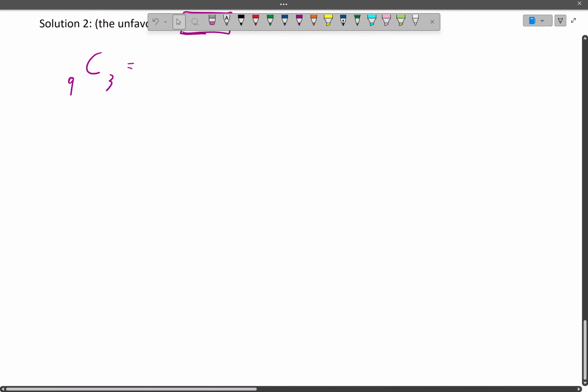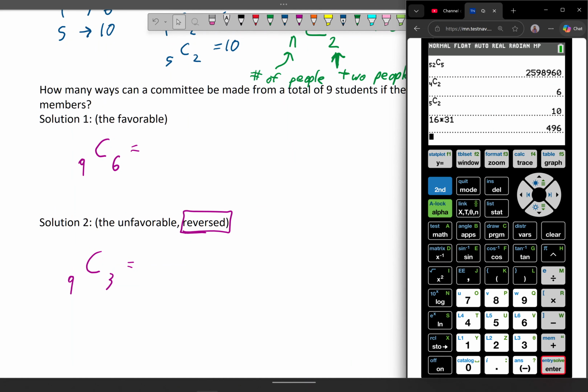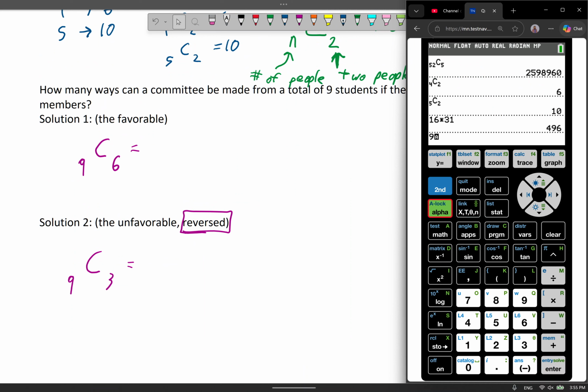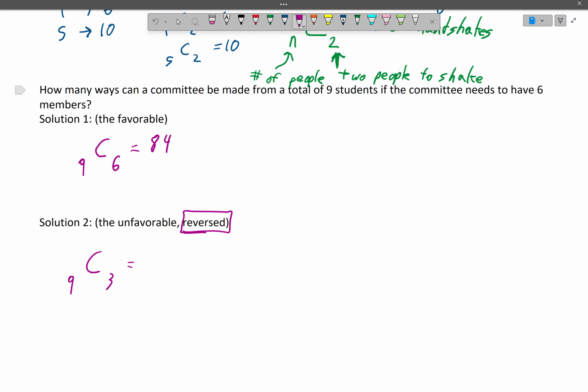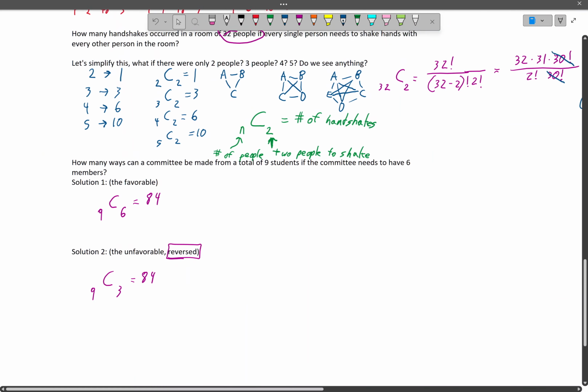And so both of these should be the same answer. 9 choose 6 and 9 choose 3. Bingo. They're both the same answer. And so this is going to make a big difference for our next video, which is about Pascal's triangle.